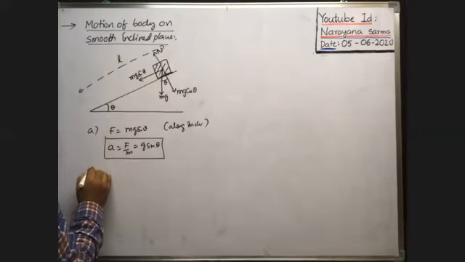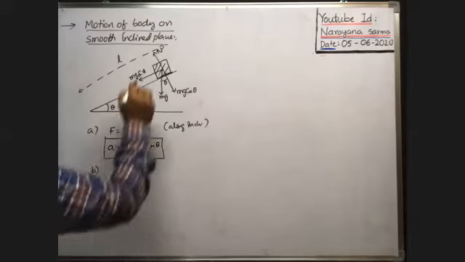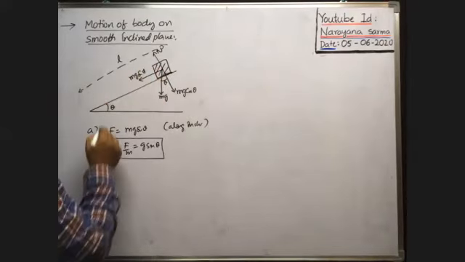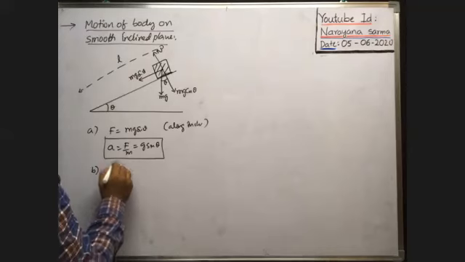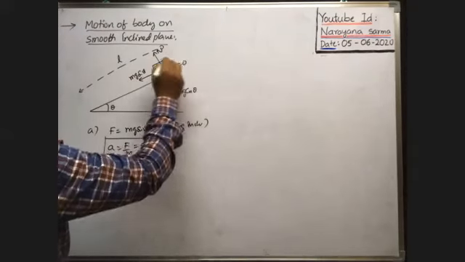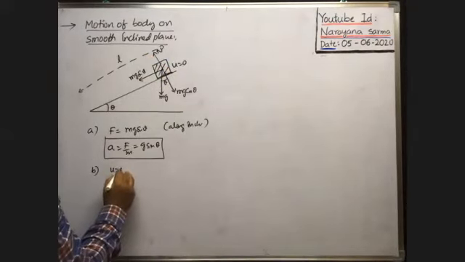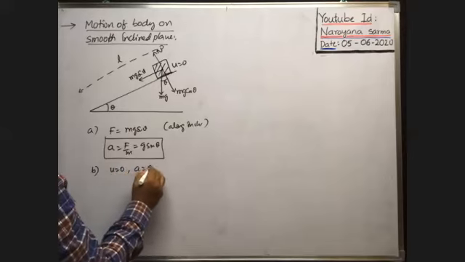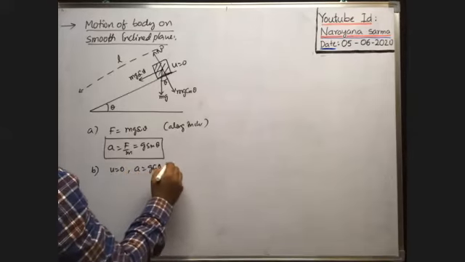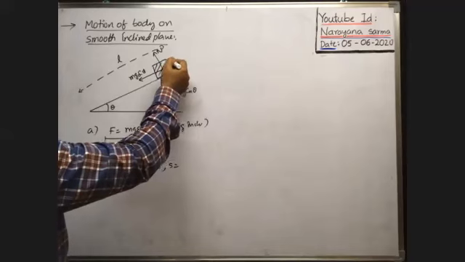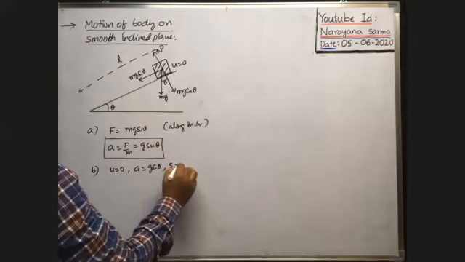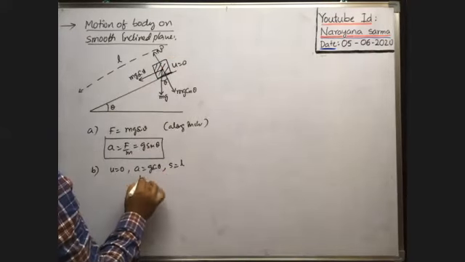Then what is the time taken by the block to reach the bottom of the inclined plane? Here the initial velocity of the block is 0, because when it is released it has no velocity. Acceleration is equal to g sin theta. Whenever it reaches the bottom of the inclined plane, the displacement is L. Time taken is how much?